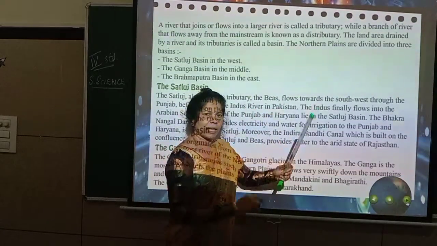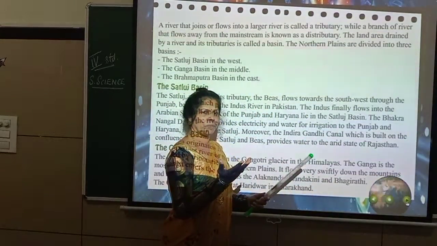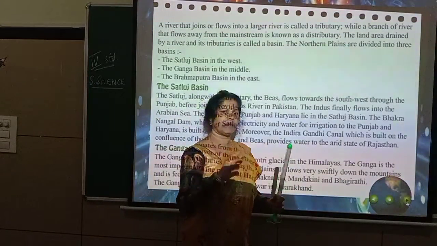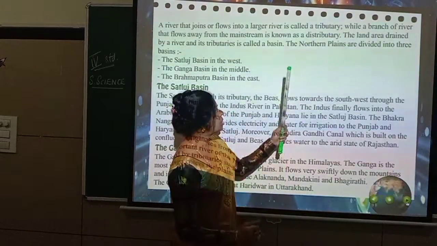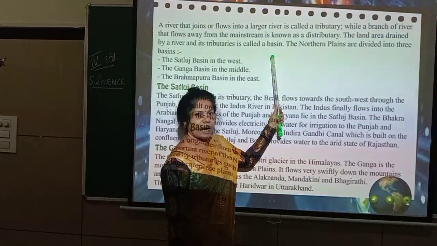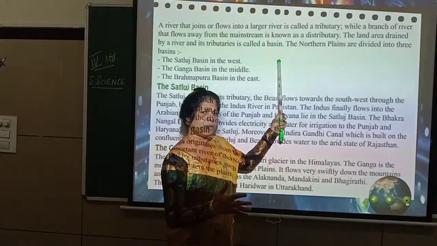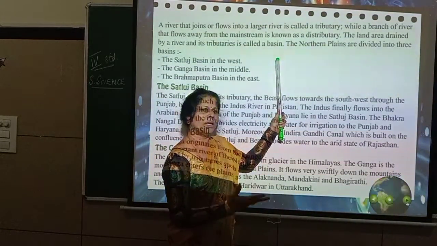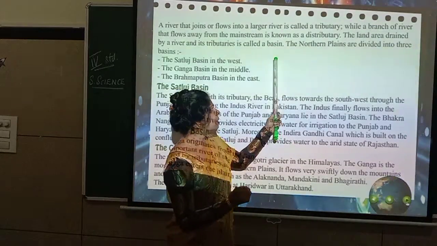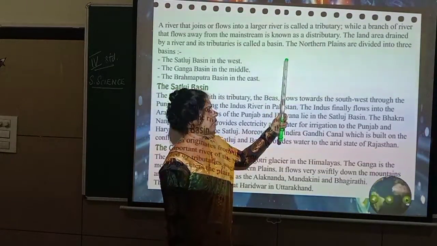So what is a basin? That land area which is exposed due to the sun's heat where there is no rainfall. That is what we call the basin, the land area. Earlier it was actually river. Because there is no rainfall, now it is exposed as land. That is what we call a basin.